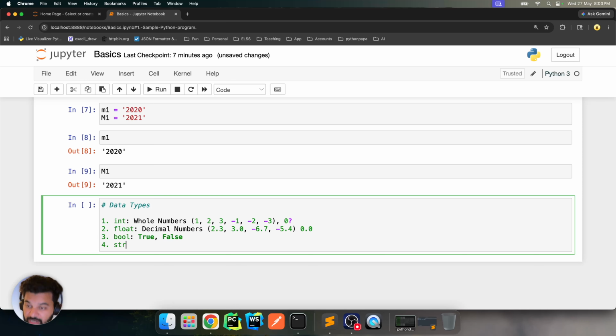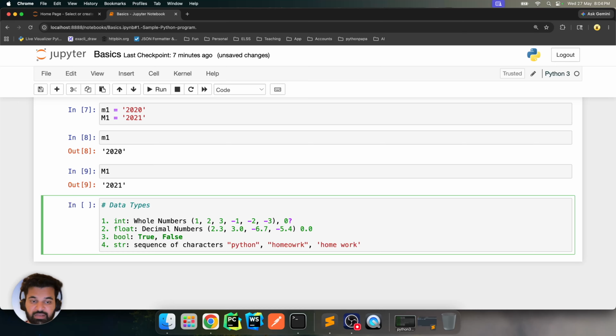Another one is a string. String is basically a sequence of characters, for example Python, and you can have homework, with the wrong spelling and maybe with a correct spelling and a space. Whatever you want.